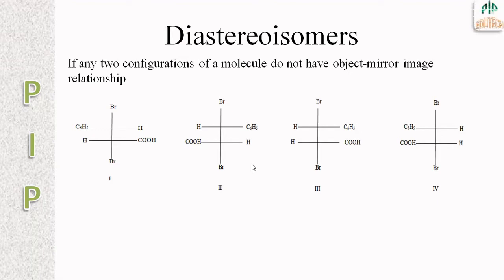I have shown four different spatial arrangements of a simple molecule. In this, 1 and 2, 3 and 4 are enantiomers. That is, 1 and 2, 3 and 4 are mirror images, which is called enantiomers. Whereas 1 and 3, 2 and 4 are diastereoisomers because they are not mirror images.